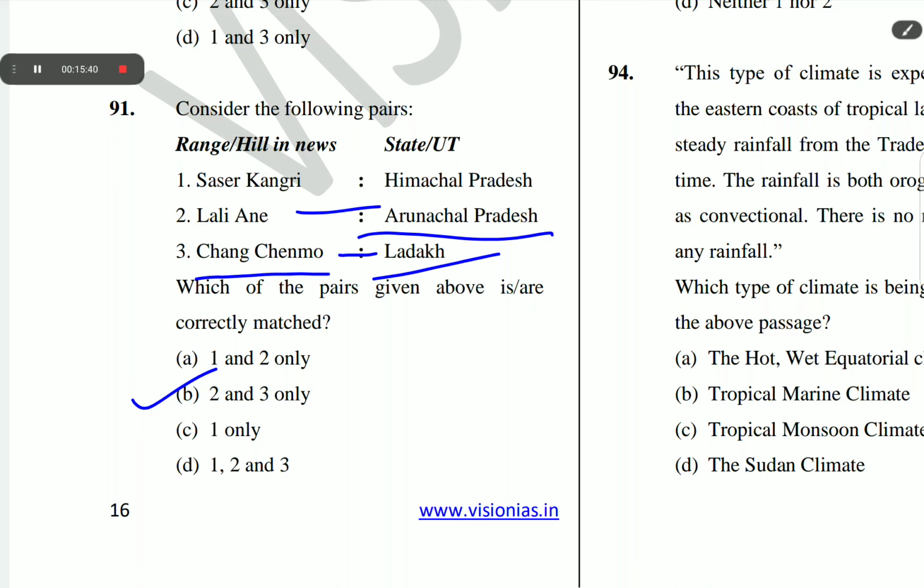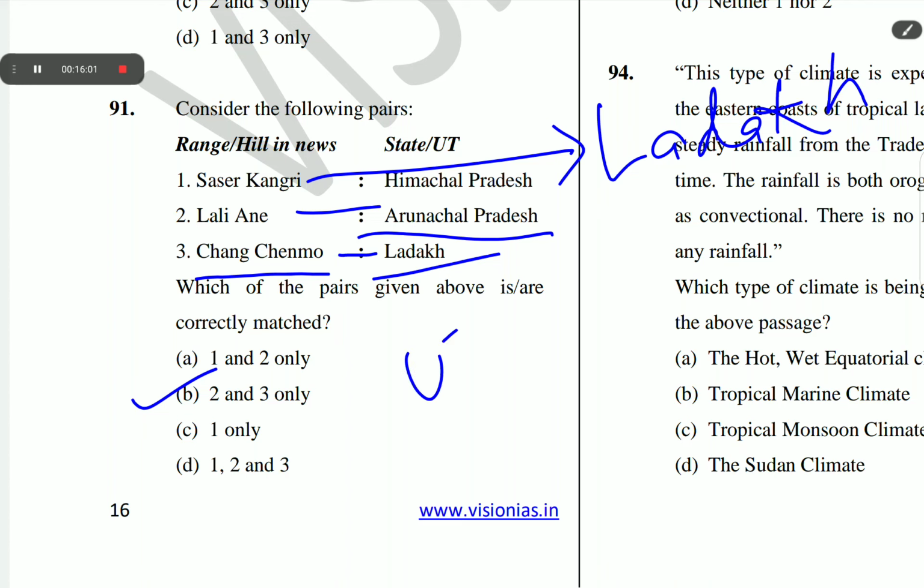And Sasar Kangri is a mountain in India. It is the highest peak in Sasir Mustang, the easternmost sub-range of Karakoram range. Sasar Kangri is located within Ladakh, the northernmost union territory in India.